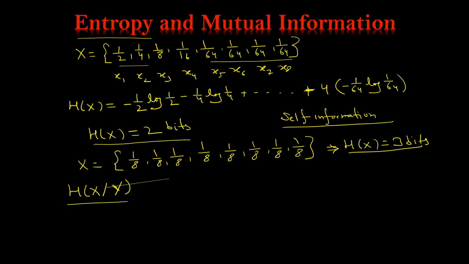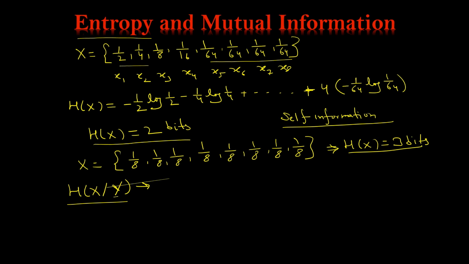It is the entropy of X, conditioned on the knowledge of another random variable Y. So the meaning of H(X|Y) is the entropy of capital X, conditioned on the knowledge of another random variable Y. You can say this condition is applied on the random variable Y. Knowledge of the random variable Y will always reduce the entropy of X if they are dependent.